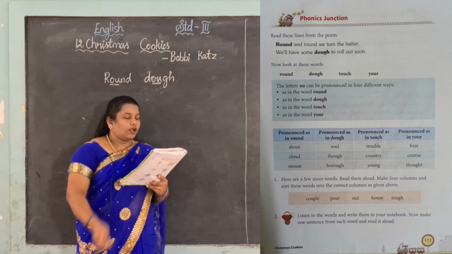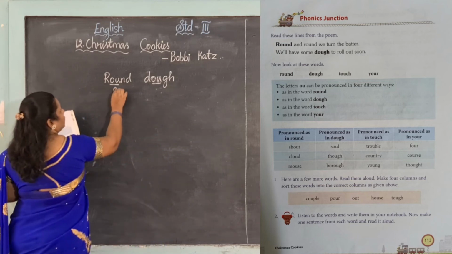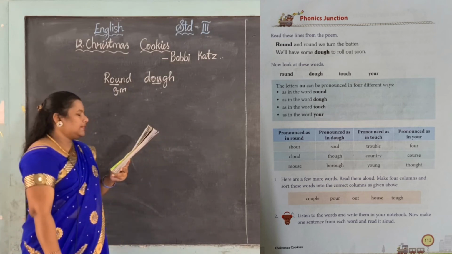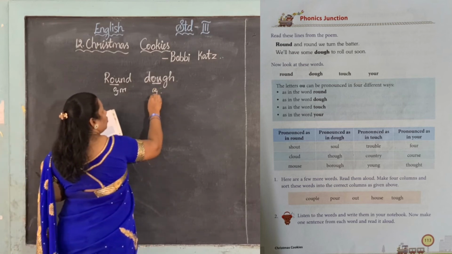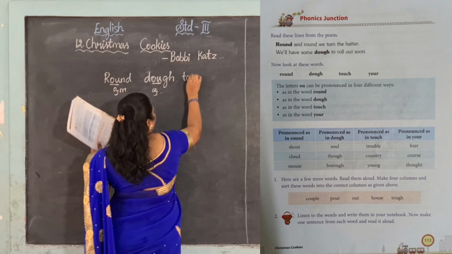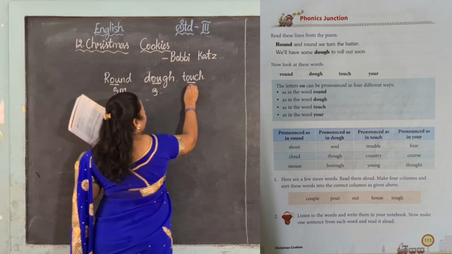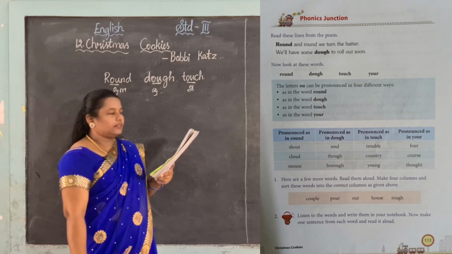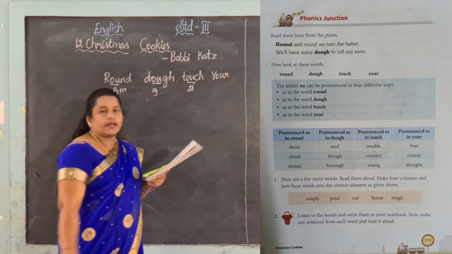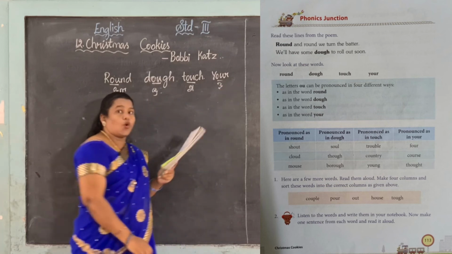Yes, see. Now look at these words. Rough. See, round. Already I told what sound is given. Ow. Yes, round. Next one, dough. O sound is given. Yes, next one, touch. See the word? Touch. C-O-U, touch. A. In Tamil we can say a, right? Touch. Next, last word, your. See, your. O sound. In Tamil we can say O, right?